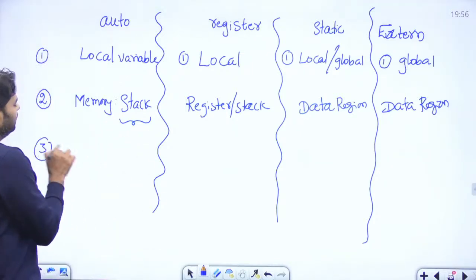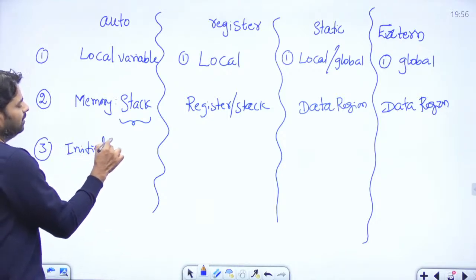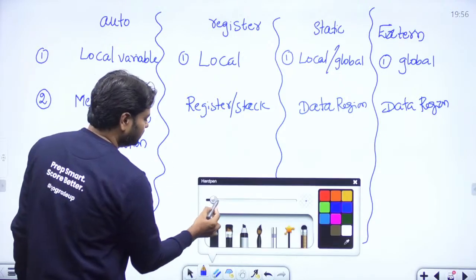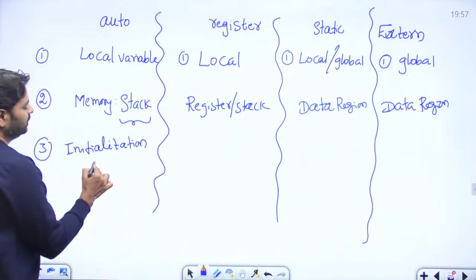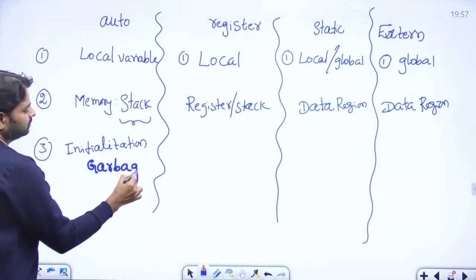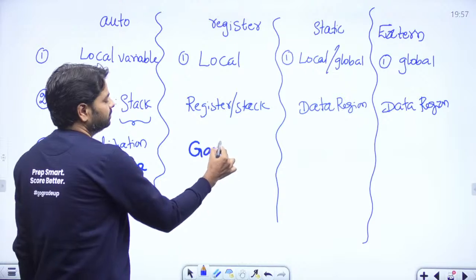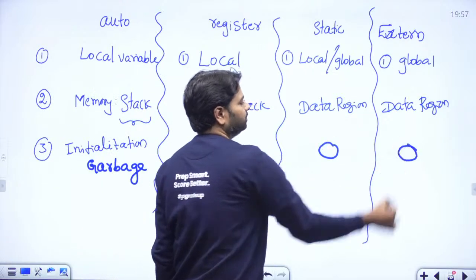Third, default initialization. What is it? Quick, if you remember. By default initialization, quick. Garbage, and here garbage, here 0, here 0.